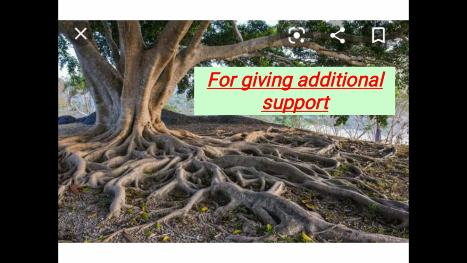For giving additional support, one of the main functions of root is to hold the plant firmly to the soil. But some plants, due to their large size, need additional support. For this, they have some modified roots which grow from the main stem or from the branches. These roots move down from the stem to reach the ground and grip the soil. These roots give additional support to the plants and are also called aerial or prop roots. They are found in plants like banyan and rubber tree.